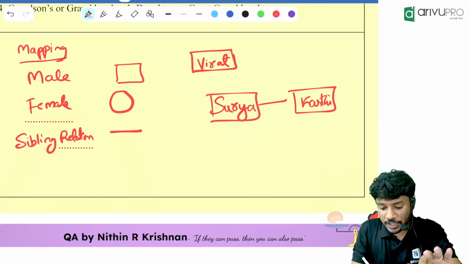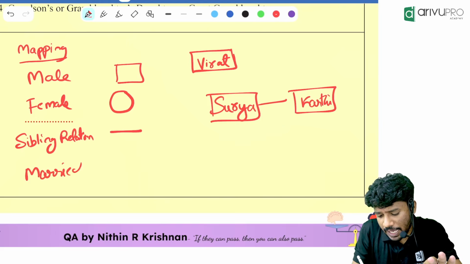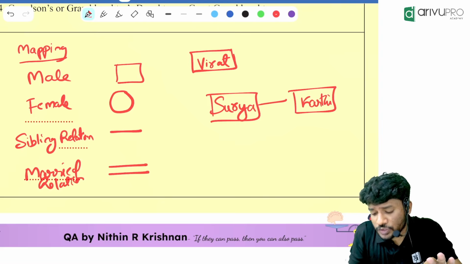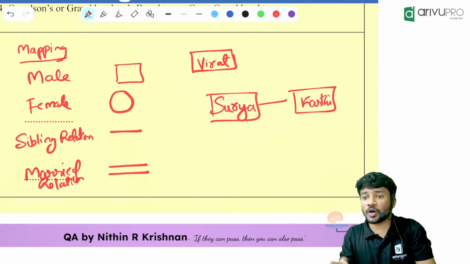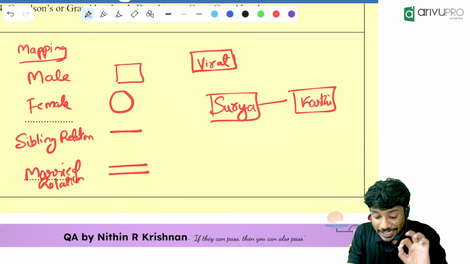Now, generation gap. Before that we will go with married relation. Married relation we will use double horizontal line. Double horizontal line for what relation? Married relation.